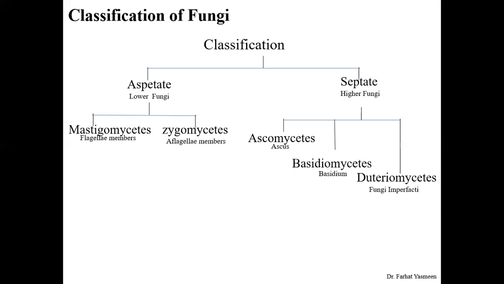Deuteromycetes, also known as fungi imperfecta, lack sexual reproduction, meaning in this type of higher fungi there is no sexual reproduction.